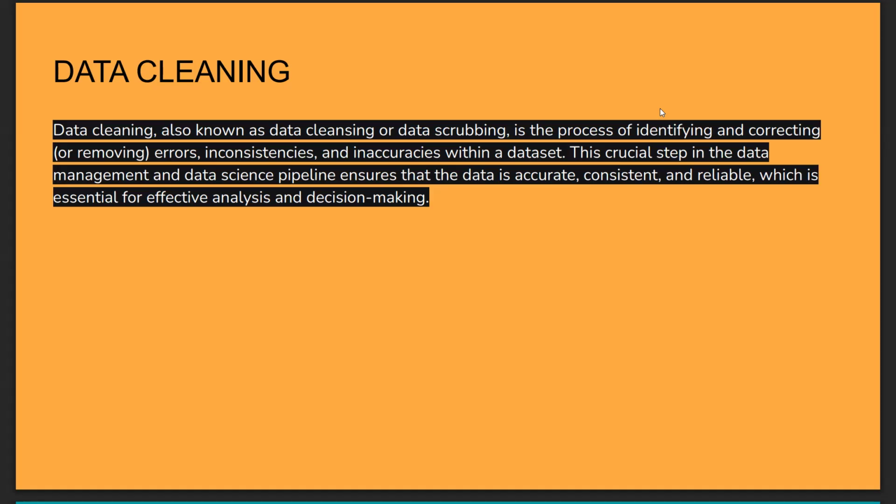Whatever errors, inconsistencies, and inaccuracies are present within a data set, the process of identifying those things and correcting them is data cleaning. So that is the definition of data cleaning.